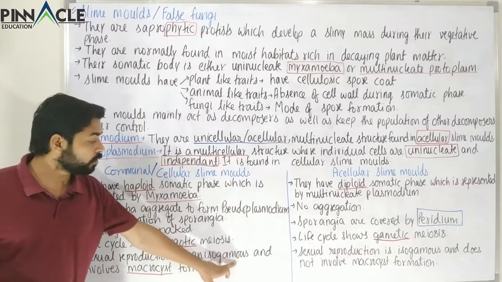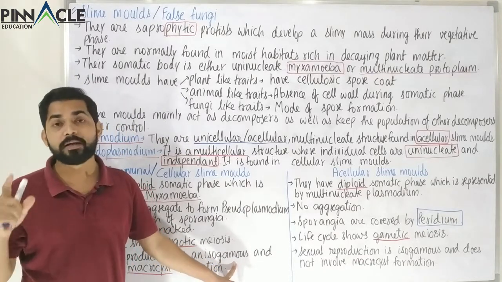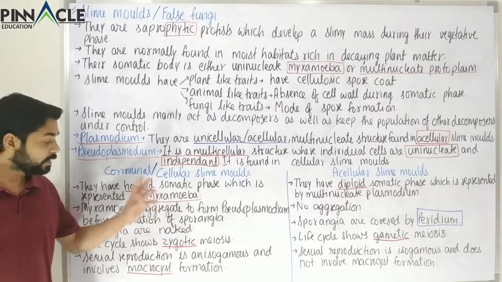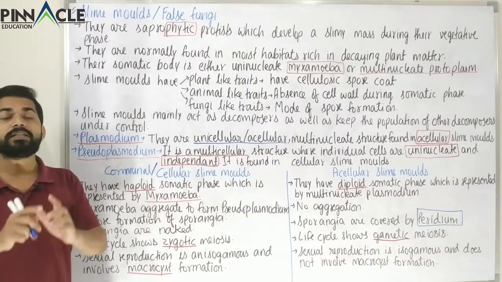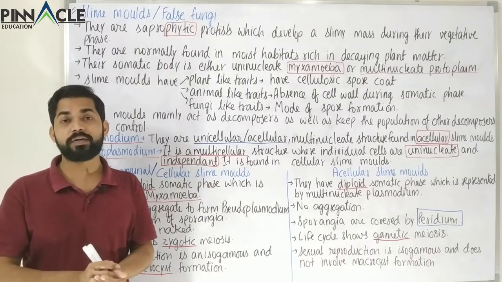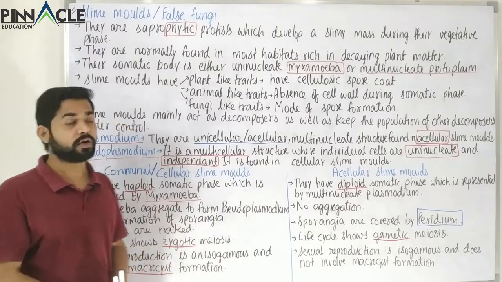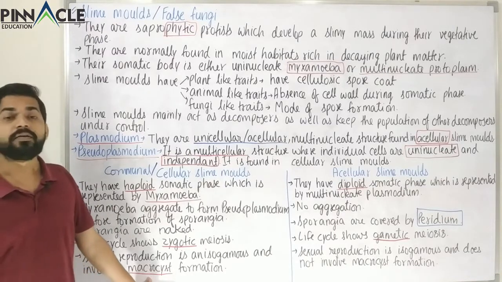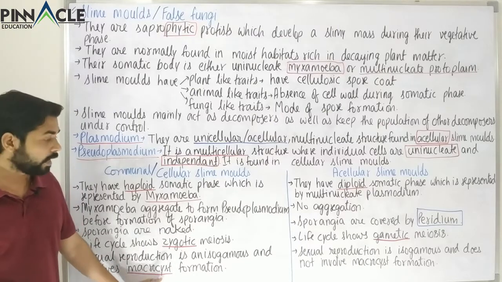So in anisogamous, there is a large female gamete and small male gamete, and that fusion or fertilization will take place and zygote will be formed, and that zygote will secrete a thick wall around itself, and that thick walled or cysted zygote is called as macrocyst. So zygote here is covered by a thick wall, and that cyst is called as a macrocyst.